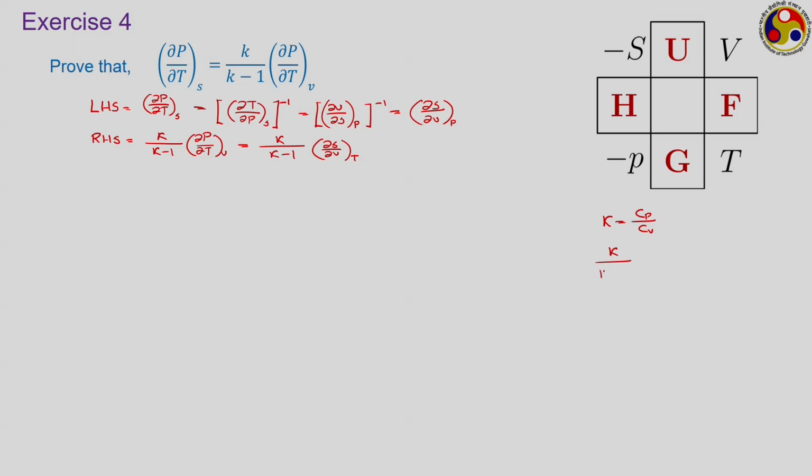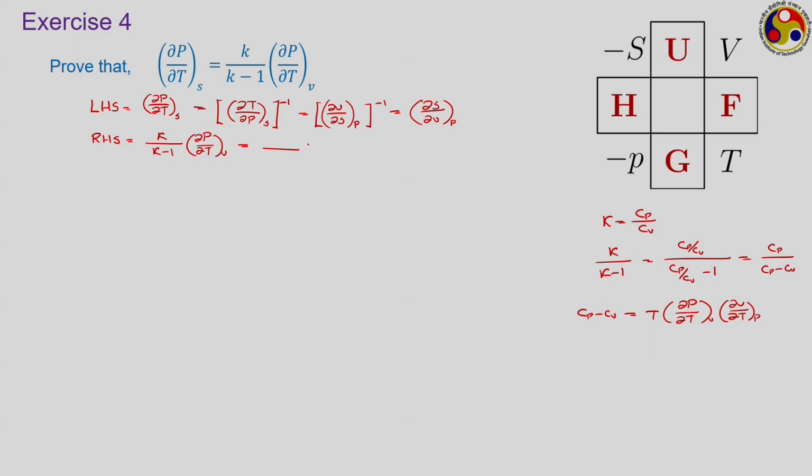So, k upon k minus 1 is Cp upon Cv divided by Cp upon Cv minus 1, that is Cp by Cp minus Cv, and Cp minus Cv, which we developed in the previous lecture, can be written as T into ∂P/∂T at constant V into ∂V/∂T at constant P. So, we have to make use of this here, and therefore, though we could have used the Maxwell's relation directly, that we are not doing here. What we are doing is putting this substitution for k.